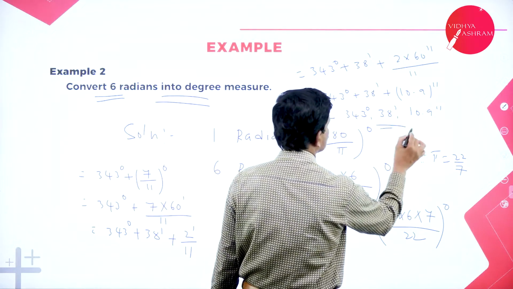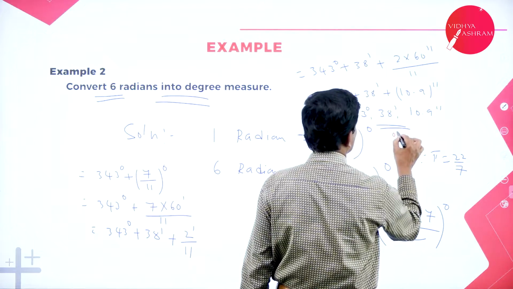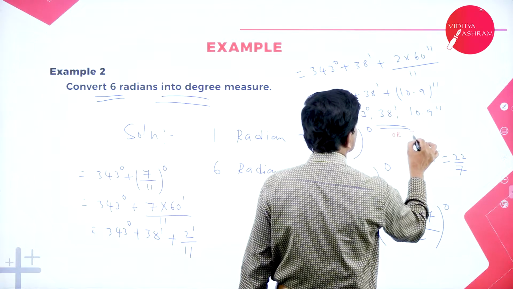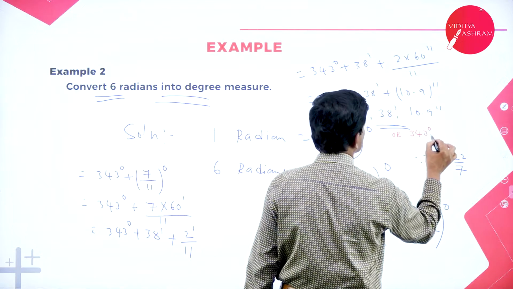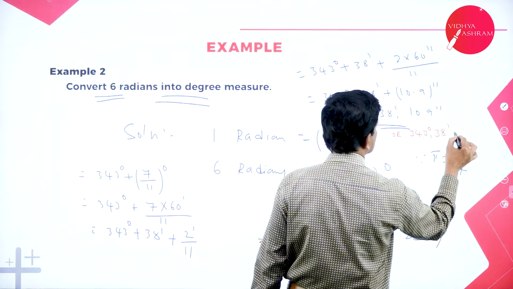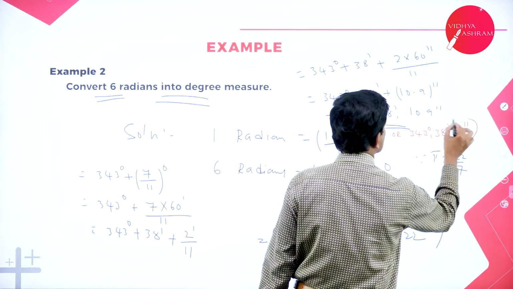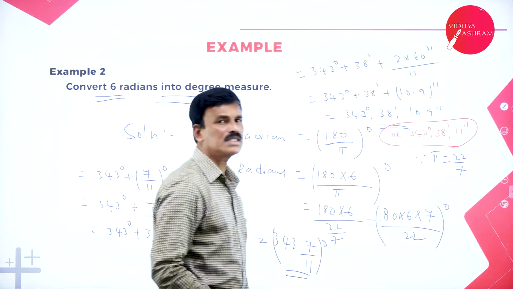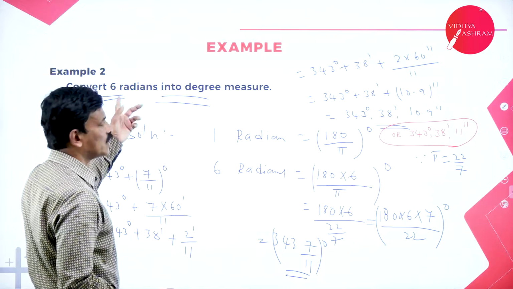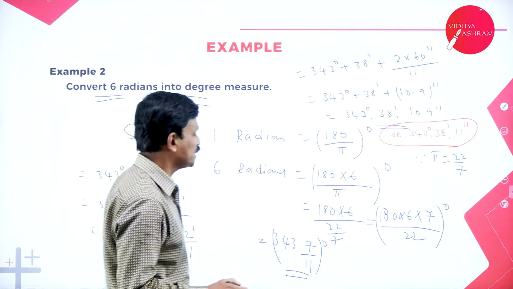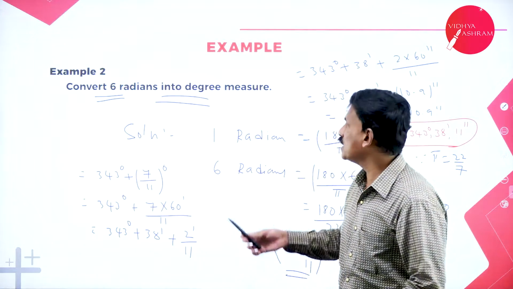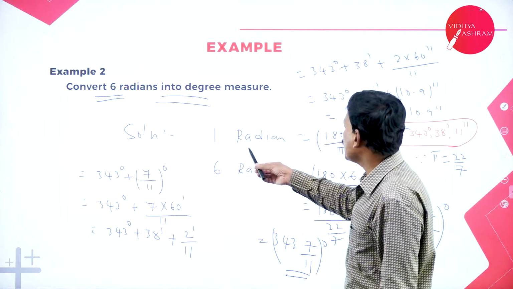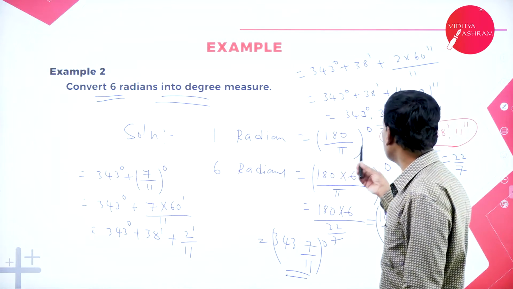This is the conversion, that's it. Or the approximate value is 343 degrees, 38 minutes and 11 seconds. That's it. See here. To convert 6 radians into degree measure, 1 radian is 180 divided by pi degrees.